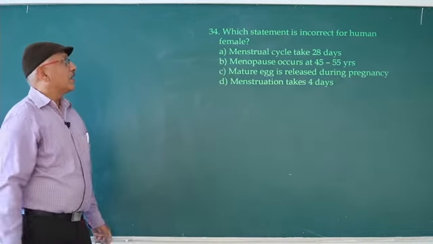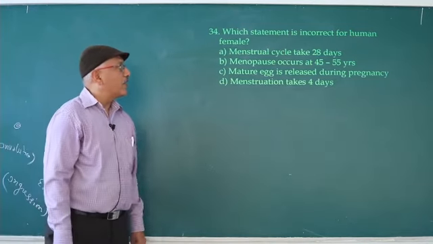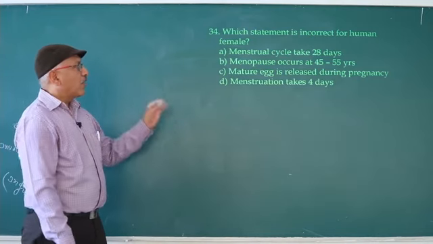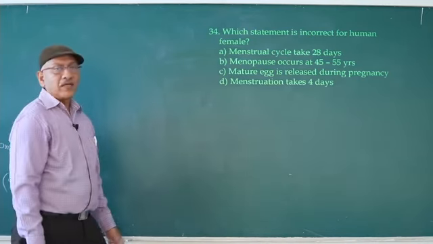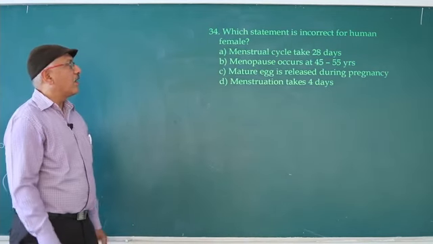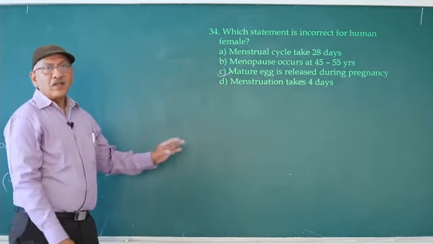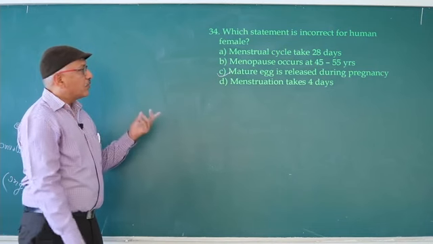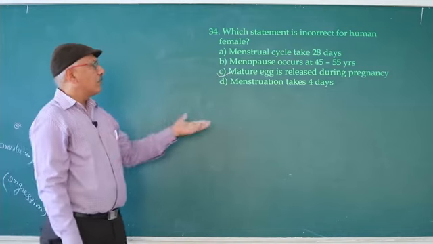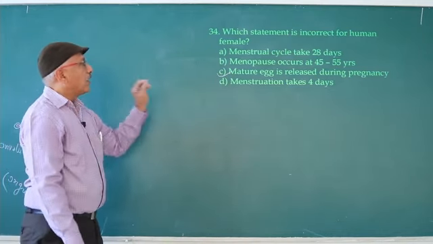Which statement is incorrect for female human? Menstrual cycle takes 28 days, so correct only. Menopause occurs at 45 to 55 years, so roughly correct, around 50 years. Mature egg is released during pregnancy, wrong. So no menstrual cycle, so ovum is not released. Menstruation takes 4 days, 3 to 5 days, so that is general. In some females maybe 4 days. That's why wrong is C option.